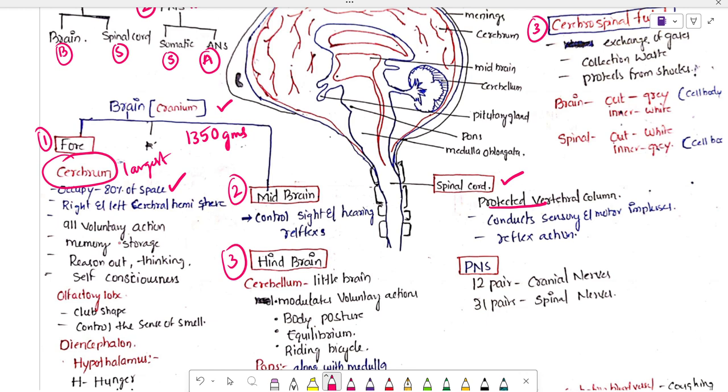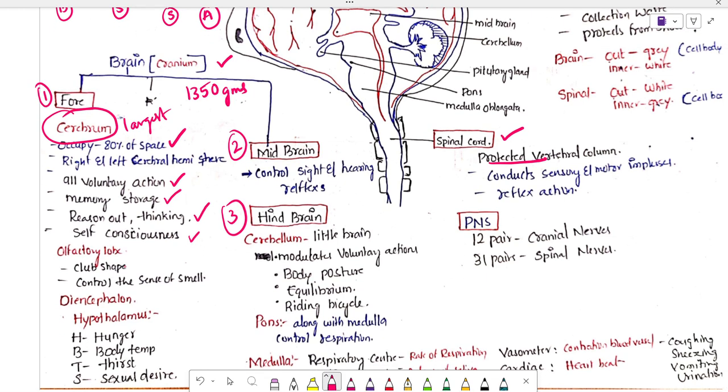What functions does the cerebrum do? It controls all voluntary functions. It stores the information of our body, and it reasons, that is, it gives answers. If I ask you 9 plus 9, it is 18; you think and analyze, and that is done by the cerebrum. Next, self-consciousness: the topic we are learning now is control and coordination, so you have some consciousness. Next, the olfactory lobes: whatever information comes in from the olfactory receptors is analyzed by the olfactory lobes.